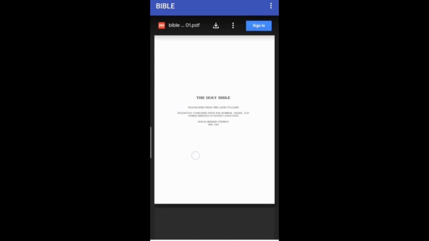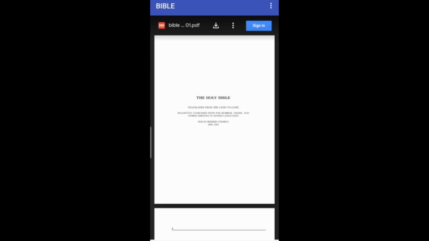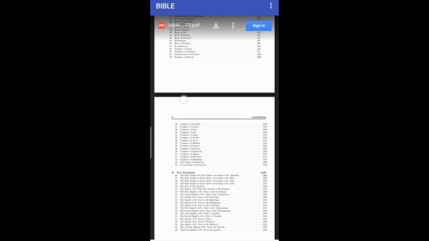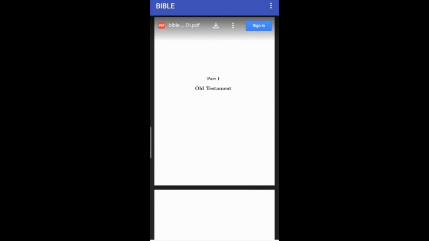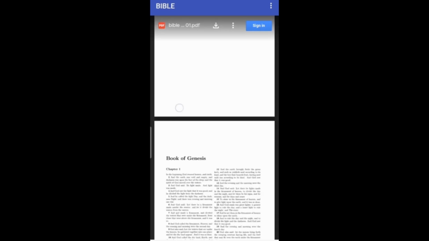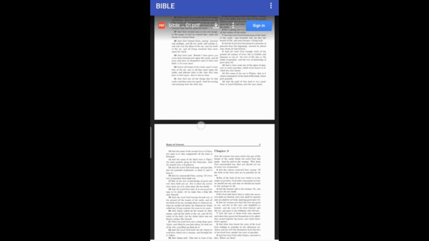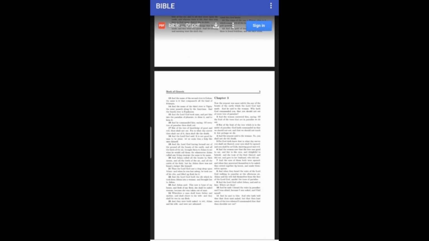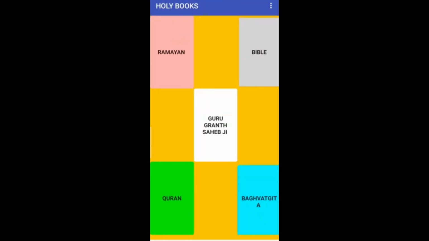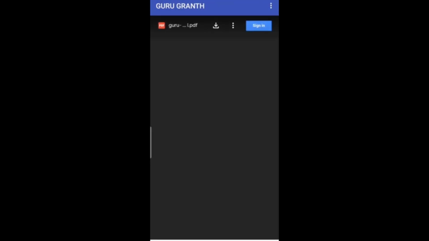So you can see this. These pages have been loaded. Here we start with the chapter 1 of Bible. So as the Bible has more than 1000 pages, these may take more time to load. Let's see Guru Granth.